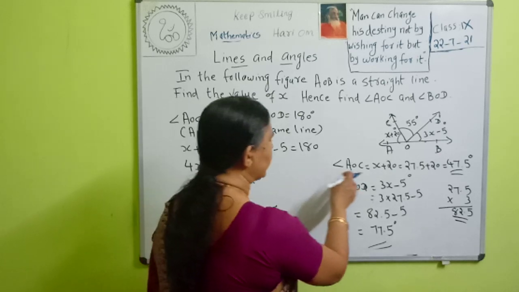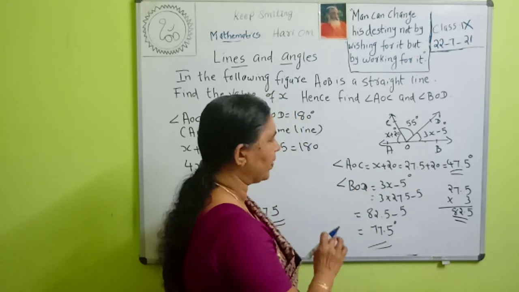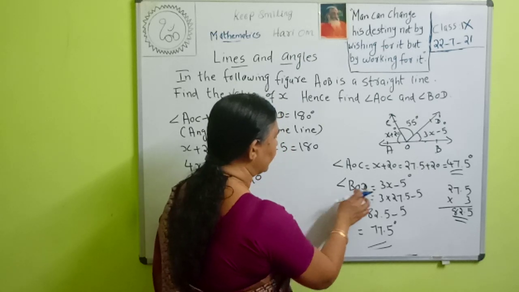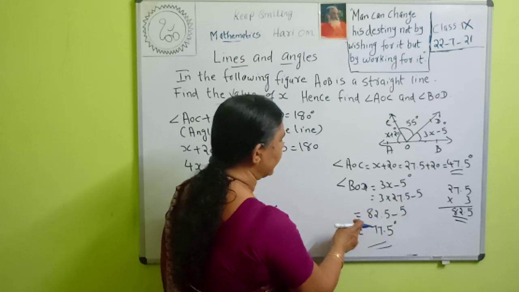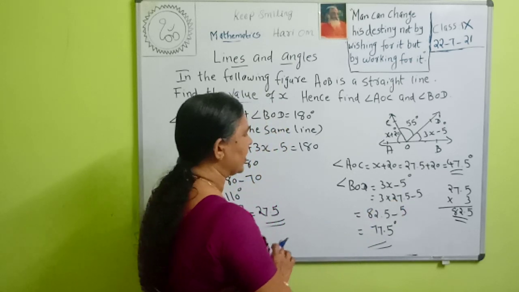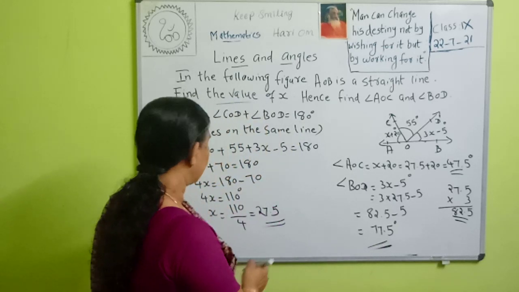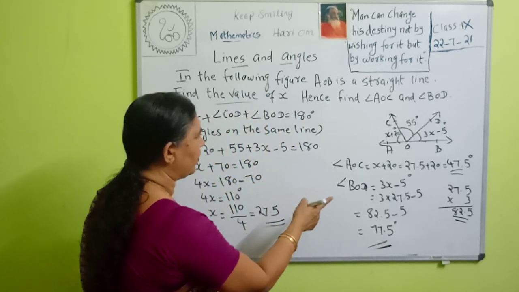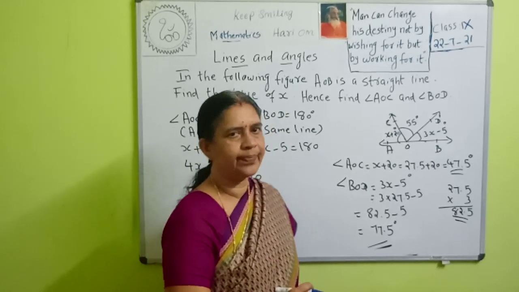Then angle AOC is x plus 20, that is 27.5 plus 20, equal to 47.5 degrees. And angle BOD is 3x minus 5, that is 3 into 27.5 minus 5, equal to 82.5 minus 5, which is 77.5 degrees. Therefore, angle AOC is equal to 47.5 degrees and angle BOD is equal to 77.5 degrees.